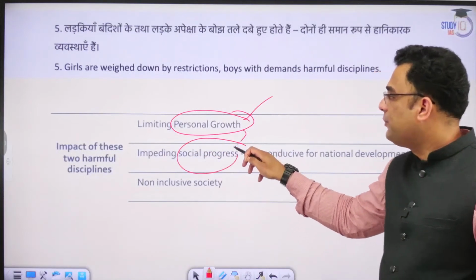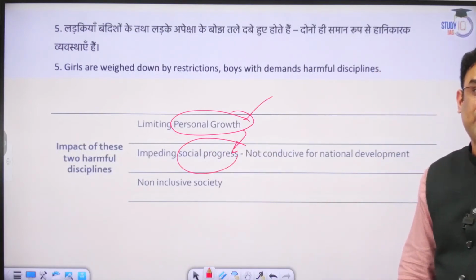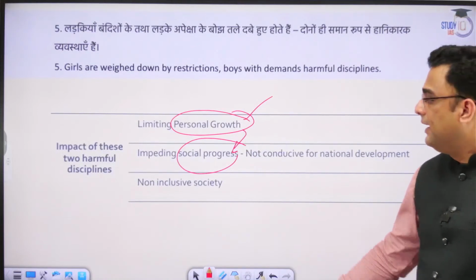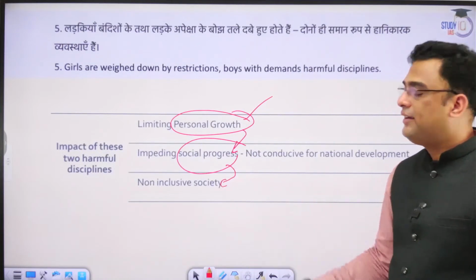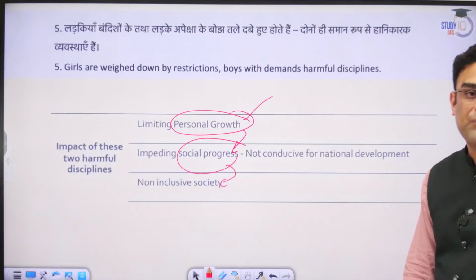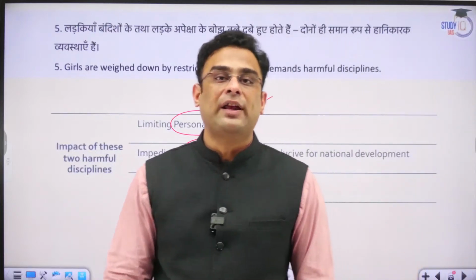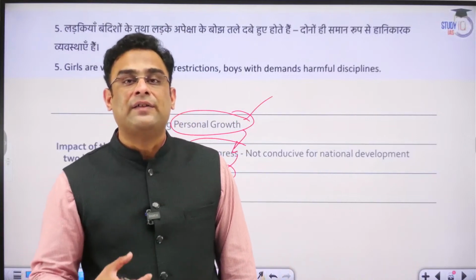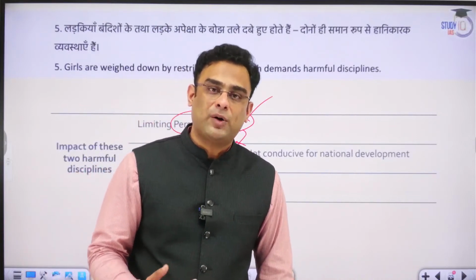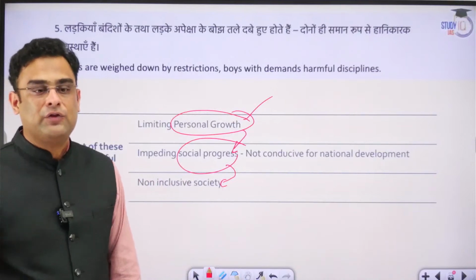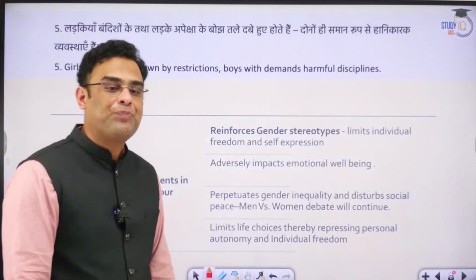Because of this limitation, the society and country as such does not develop and prosper. And this has a very detrimental impact on society. The nation is not able to progress when we have stifled the growth and progress of our own people in this manner. So these kinds of social norms need to change.